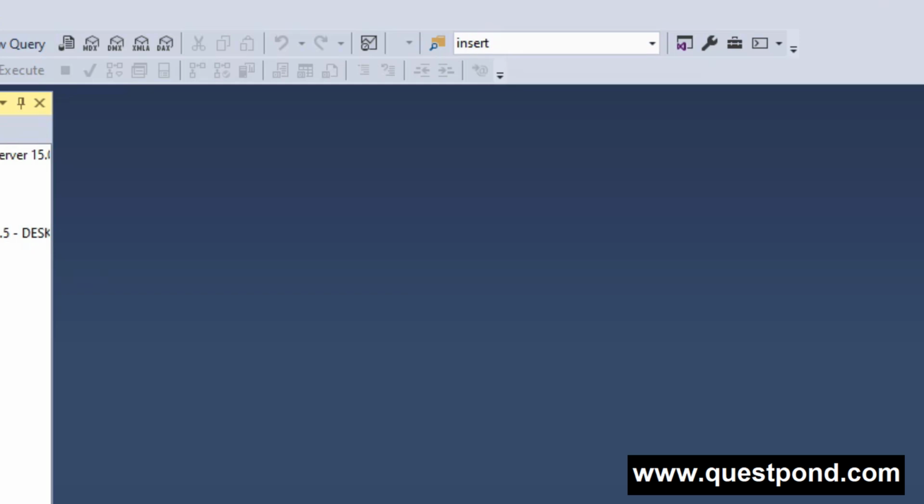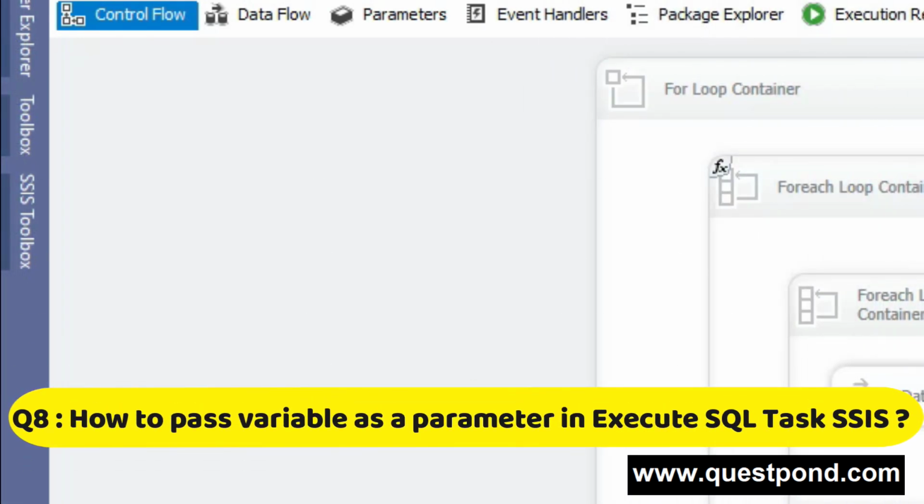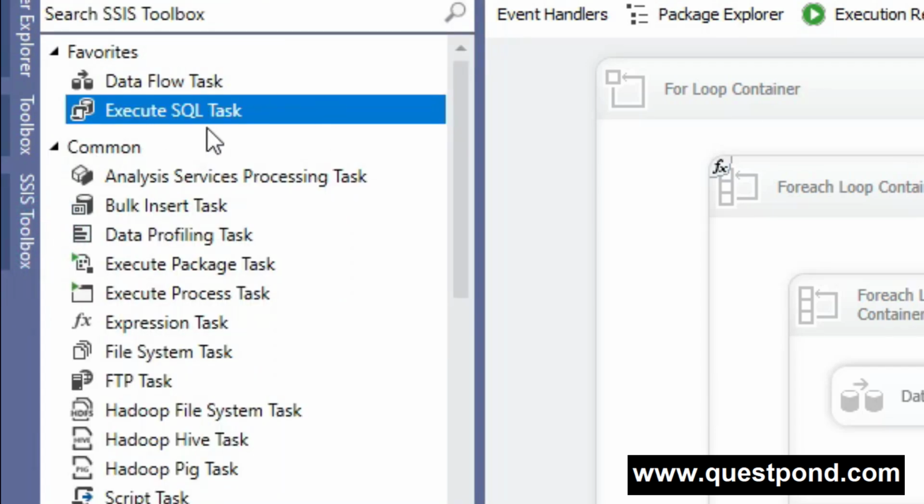Now let's move on to our next question. How to pass a variable as a parameter in an Execute SQL task. Again, this is a very important practical interview question, so don't miss this question. The Execute SQL Task component is a part of the control flow SSIS toolbox. So here you can see that.